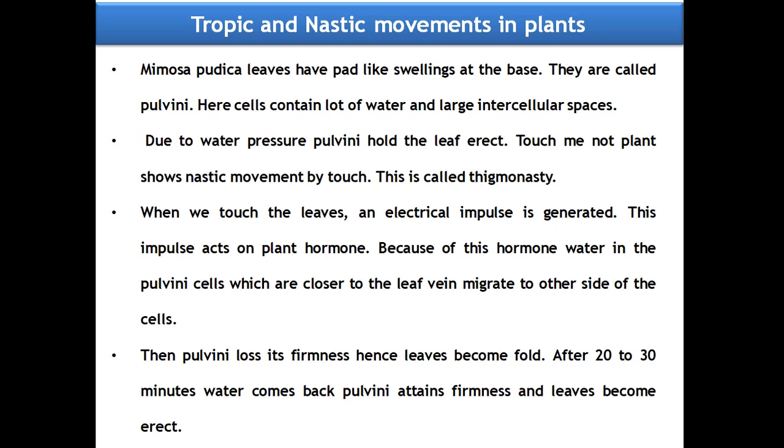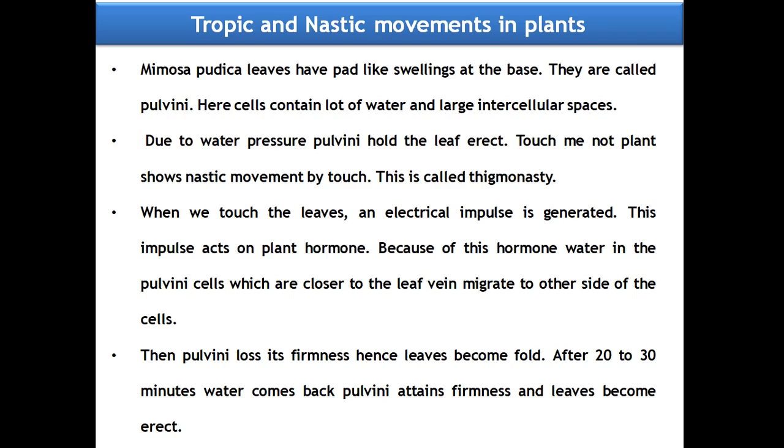The touch-me-not plant shows nastic movements by touch. This is called thigmonasty, as already discussed. When we touch the leaves, an electrical impulse is generated. This impulse acts on a plant hormone.